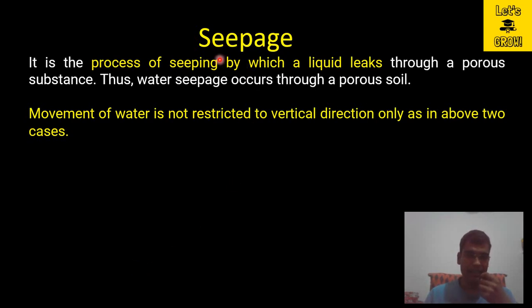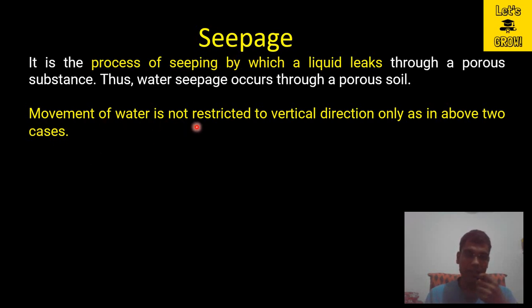Now the last term is seepage. What do you mean by seepage? It is the process of seeping by which a liquid leaks through a porous substance. Thus water seepage occurs through a porous soil. So whenever water seeps or any liquid leaks through a porous medium, it is termed seepage.